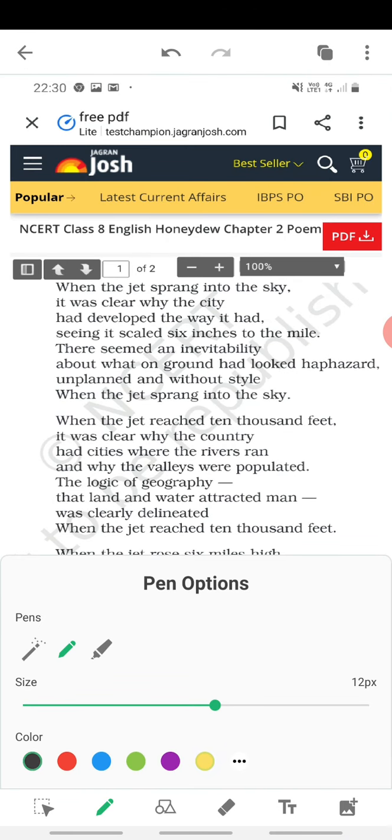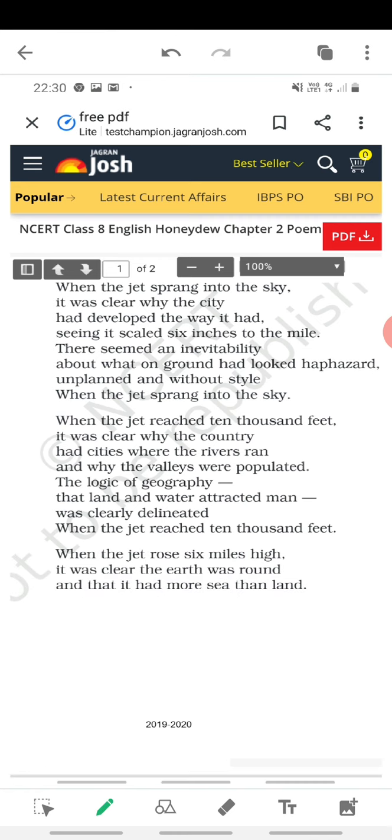We are at the first paragraph. When the jet sprang into the sky, it was clear why the city had developed the way it had. So when the jet sprang into the sky means when it started flying. Airplanes first have a certain road to travel on the wheels, and then they fly, and they have a landing and they have a pickup.